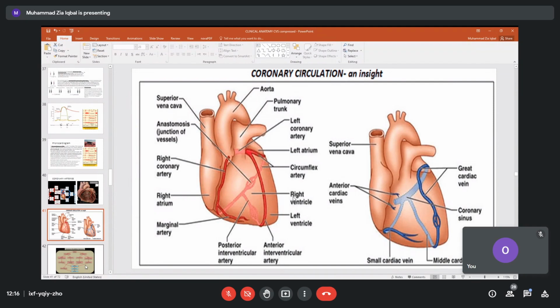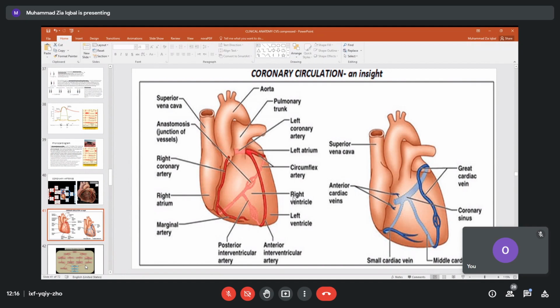Even if we are sleeping, the heart is working. It stops only at the time of death. So for working, it needs blood supply. There is a special arrangement for the blood to be supplied to the muscle of the heart. This is what we call coronary circulation.